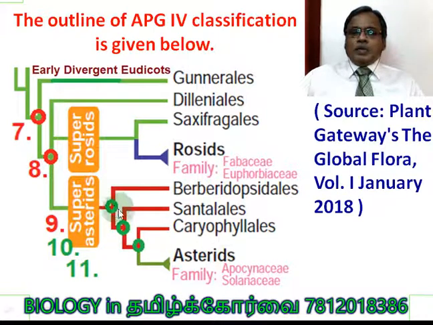So this is the common ancestor for all. You see, that's the reason why we are using the word common ancestry. And this point is common ancestry for both Caryophyllales and asterids. The highlighted families here are Fabaceae and Euphorbiaceae, and asterid families Apocynaceae and Solanaceae. Are you clear?